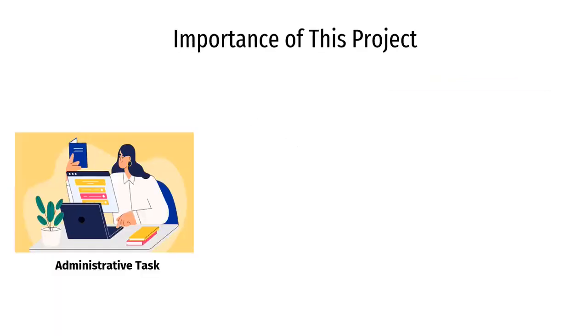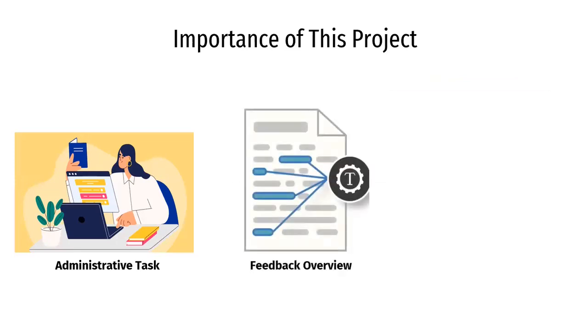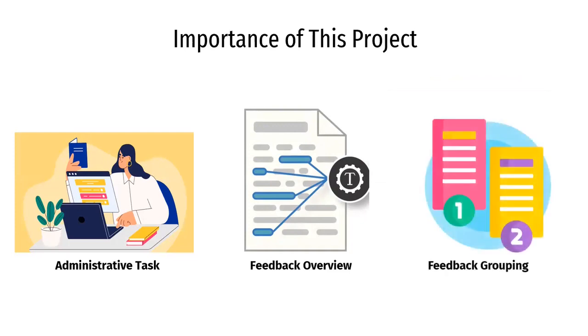So the use of an NEM dictionary can help streamline processes such as administrative tasks and feedback overview. In addition, as the NEM dictionary can help to extract named entities such as location names and addresses, this could further assist downstream tasks such as grouping of feedback based on location names. So although we're using the NEM dictionary instead of NER models to identify entities, the use of NER models are still required to generate our NEM dictionary.